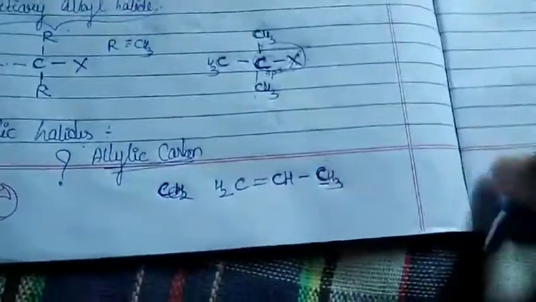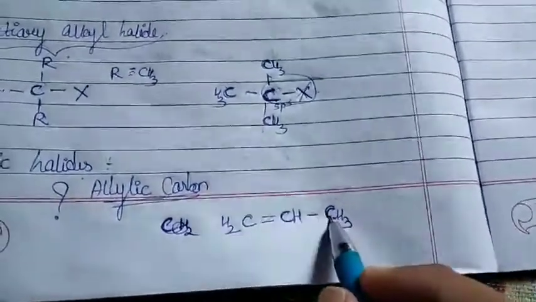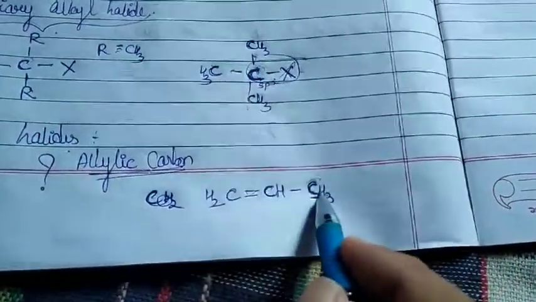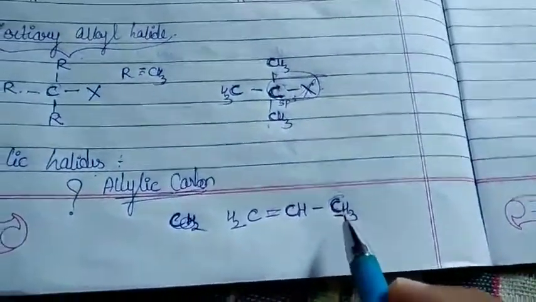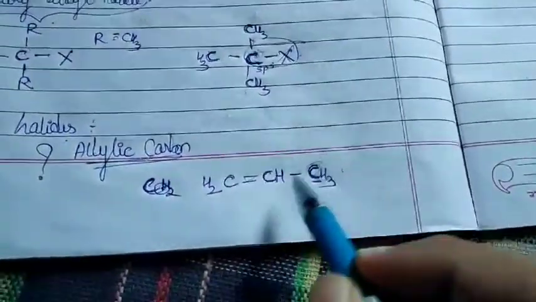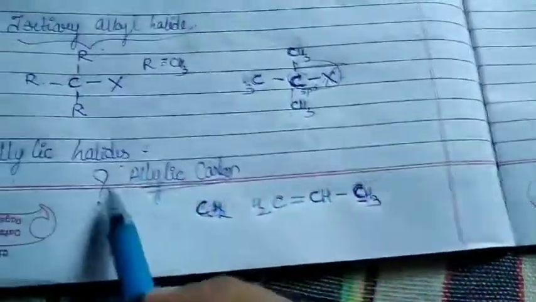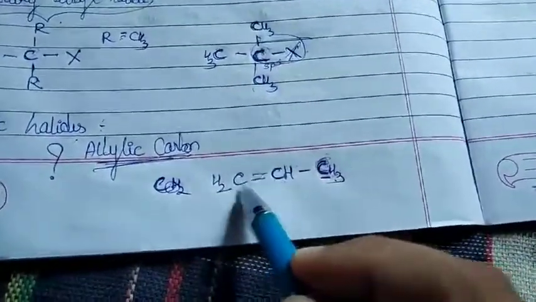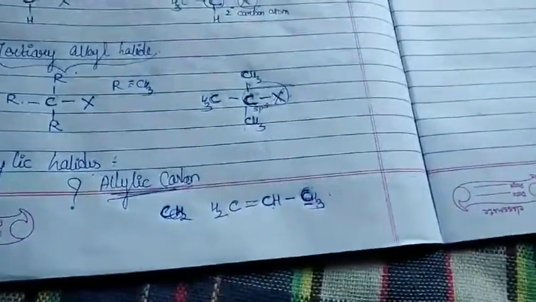Can you please define it now? How can you define your allylic carbon? Yes, the carbon atom which is adjacent or which is next to, I will just use my word as next to because it is easy. The carbon atom which is next to the carbon-carbon double bond. Able to understand? So what is allylic carbon? The carbon which is next to the carbon-carbon double bond. So that carbon is called as your allylic carbon.